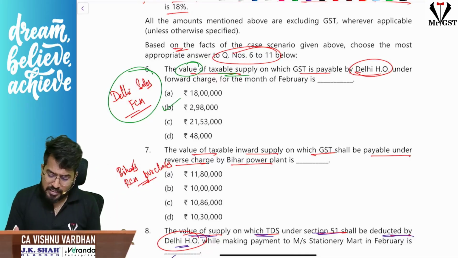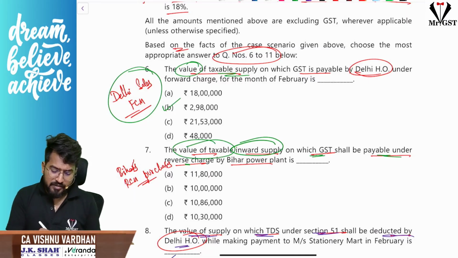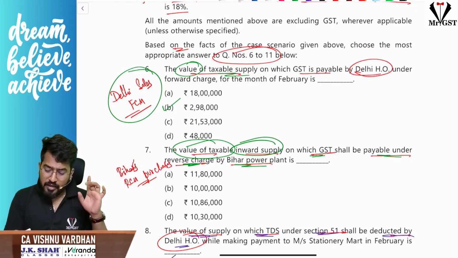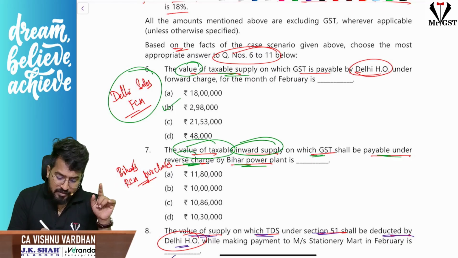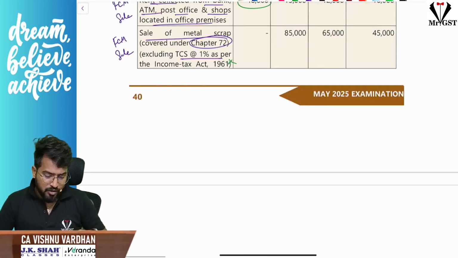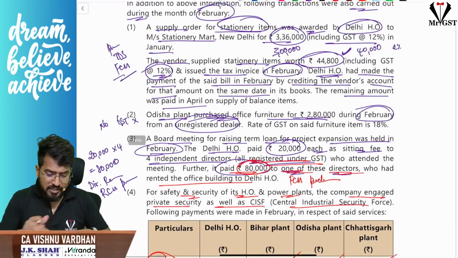Next, value of taxable inward supplies on which GST shall be payable under reverse charge by Bihar power plant. So we should go with the purchases. We should decode the purchases of Bihar and on which tax is payable under reverse charge. Okay. Now, sir, all this first information is sales information. Now we are moving into purchase information, additional information.